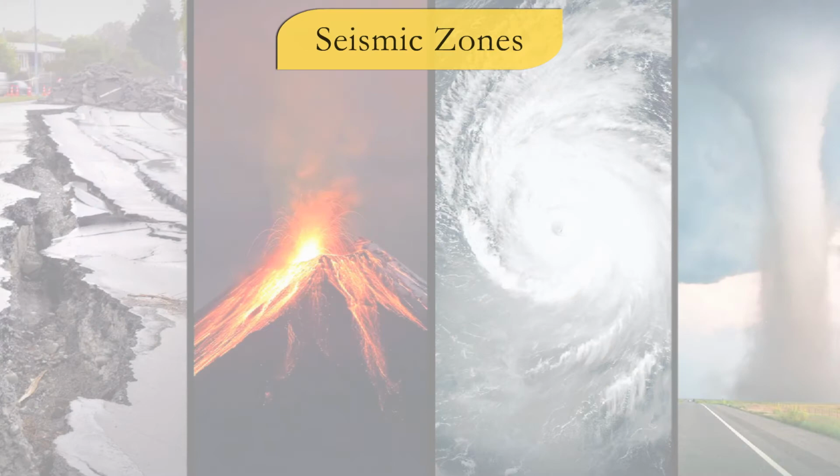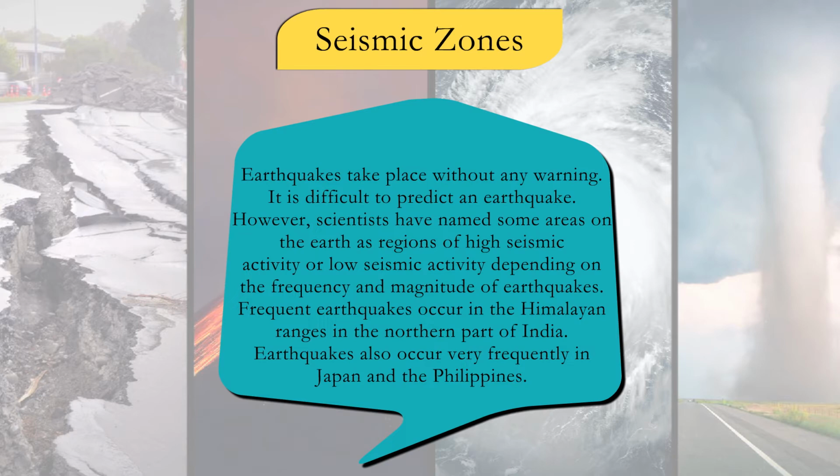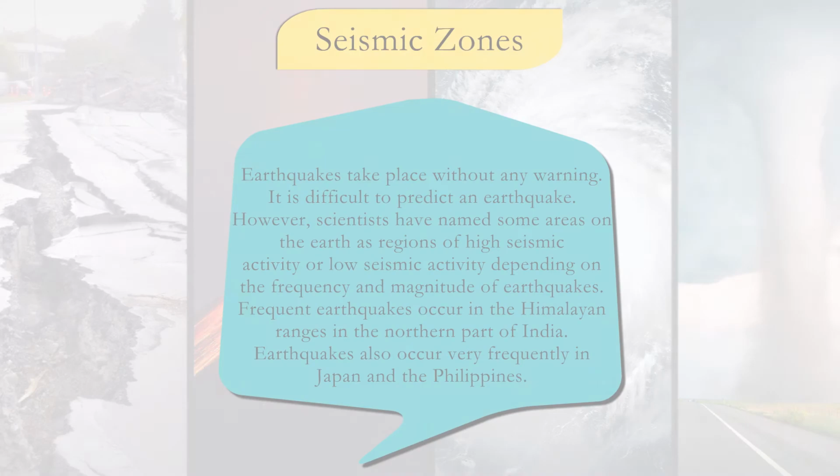Seismic zones. Earthquakes take place without any warning. It is difficult to predict an earthquake. However, scientists have named some areas on the earth as regions of high seismic activity or low seismic activity depending on the frequency and magnitude of earthquakes. Frequent earthquakes occur in the Himalayan ranges in the northern part of India. Earthquakes also occur very frequently in Japan and the Philippines.